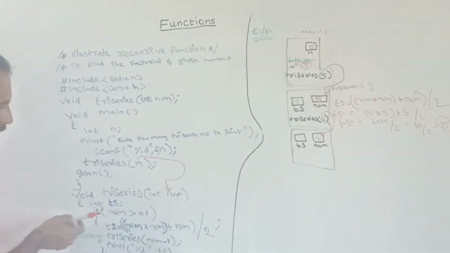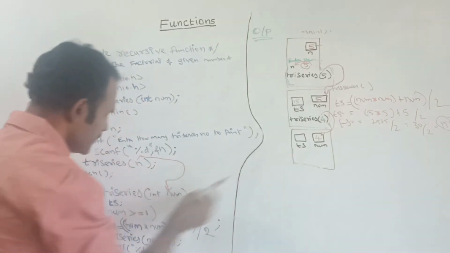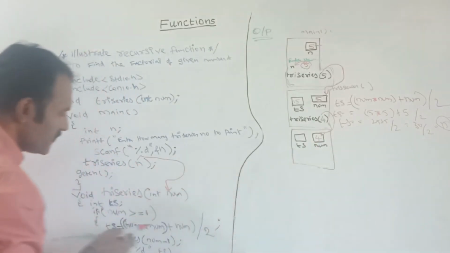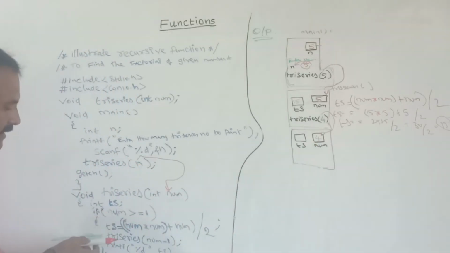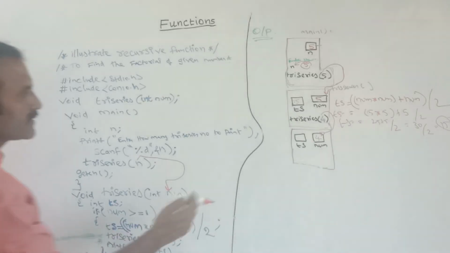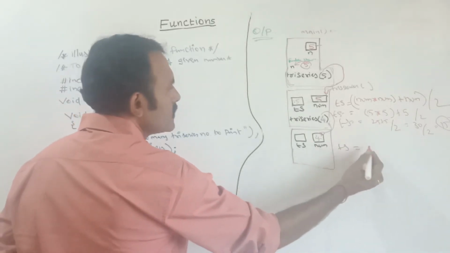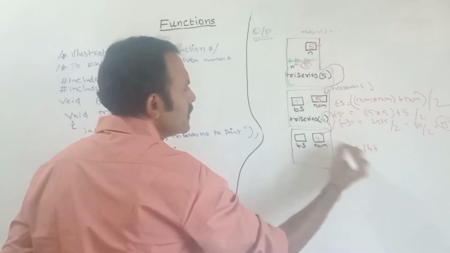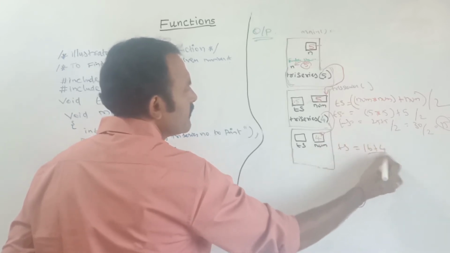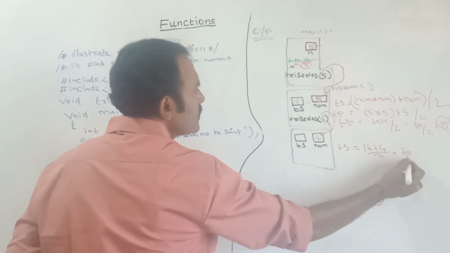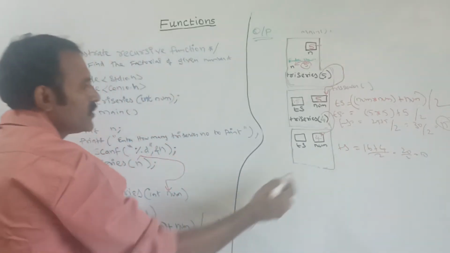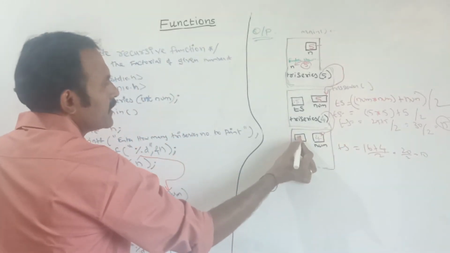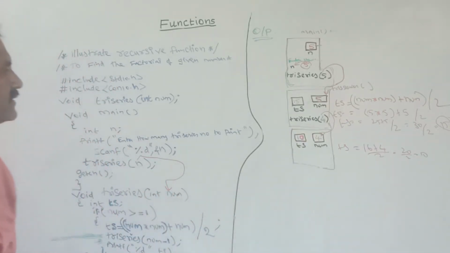I am checking the condition. If num is greater than 1, yes, num value is 4. This condition is true because it is greater than 1. Here I am calculating the formula and storing the value to TS. See, TS is equal to, for num is 4, 4 square is 16 plus num value 4, divided by 2. This answer is 20 divided by 2, 10. So TS value is how much? 10.